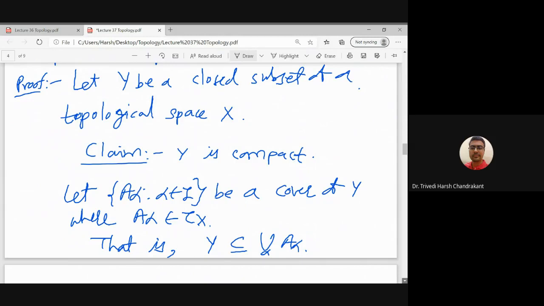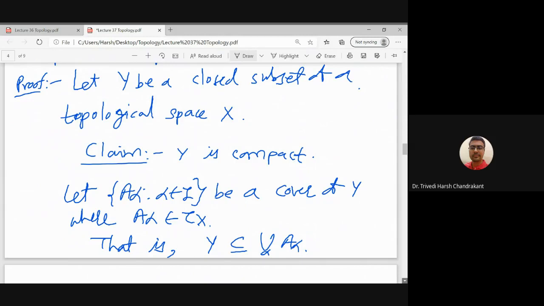So what is the star property? If I take any open cover of Y whose elements are open in X, then I can find a finite subcover.